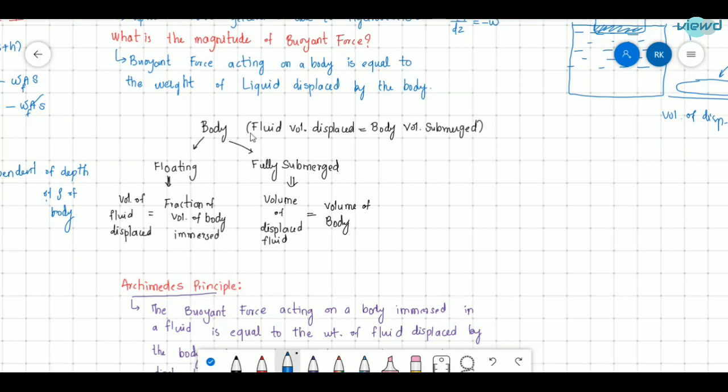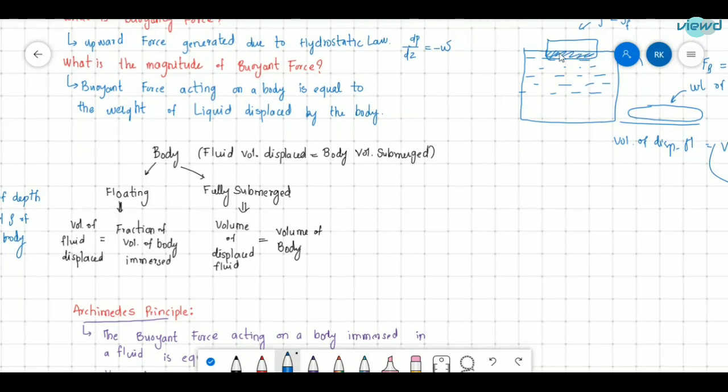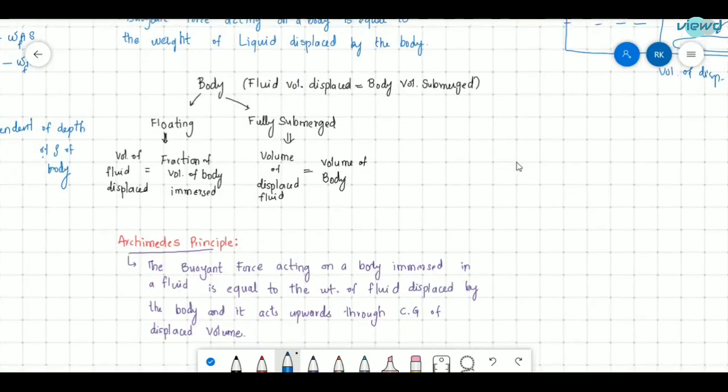The volume of fluid displaced is equal to the volume of body submerged, that is, how much of the body's volume is submerged in the fluid. In the case of a floating body, the volume of fluid displaced is equal to the fraction of the body volume immersed, and in the case of a fully submerged body, the total volume of the body is the volume of displaced fluid.